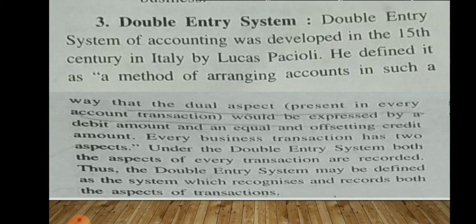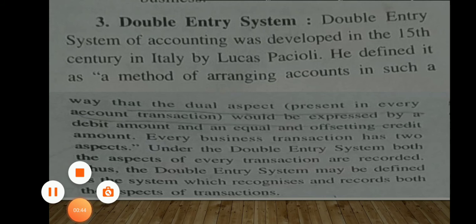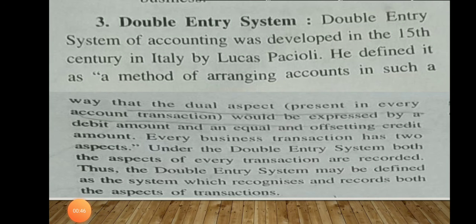Double entry system. The double entry system of accounting was developed in the 15th century in Italy by Luca Pacioli. He defined it as a method of arranging accounts in such a way that the dual aspect present in every accounting transaction would be expressed by a debit amount and an equal and offsetting credit amount.